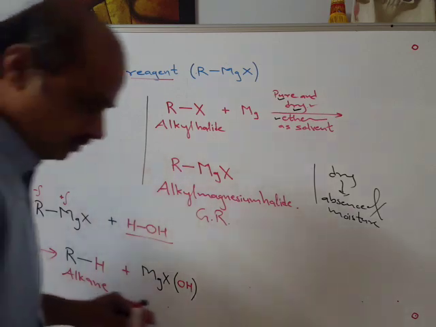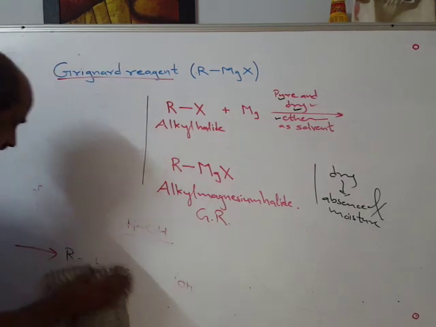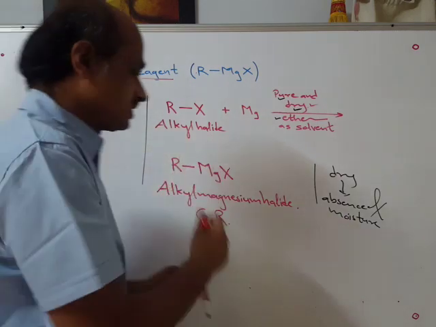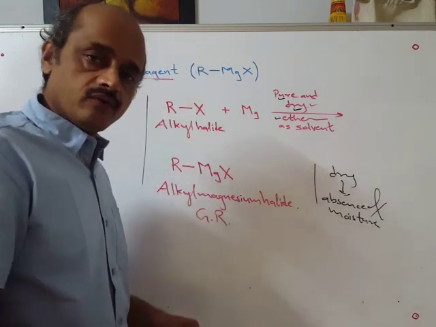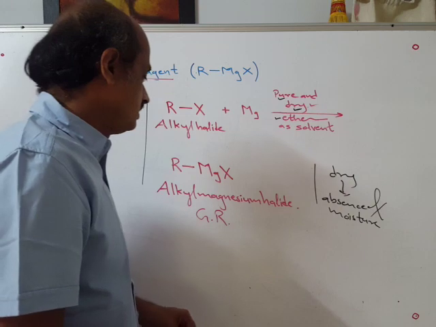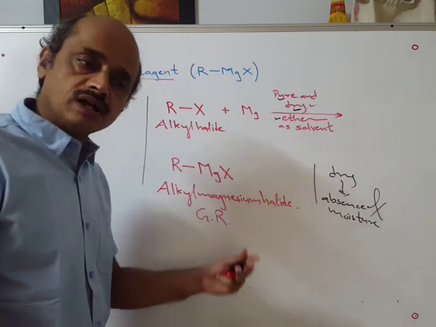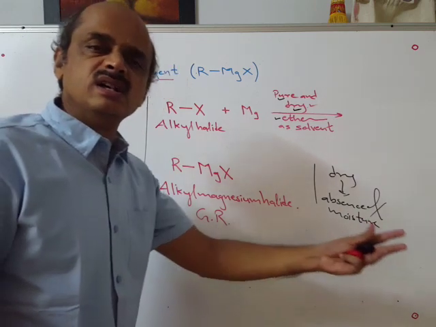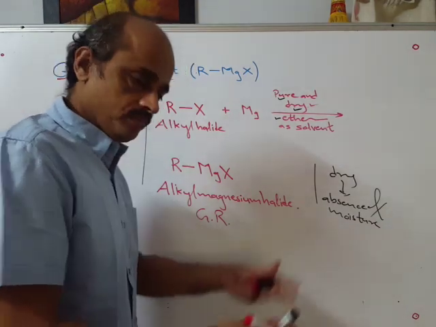Not only with water, but with Grignard reagent, if water is used as solvent for this reaction or the reactions of Grignard reagent which we are going to consider, not only in this topic of hydroxy compounds but also in a few more topics in organic chemistry 12, wherever Grignard reagent is used, Grignard reagent plus aldehydes and ketones, Grignard reagent plus alkyl cyanides, Grignard reagent plus esters, many reactions of Grignard reagent we are going to consider in various topics in 12.